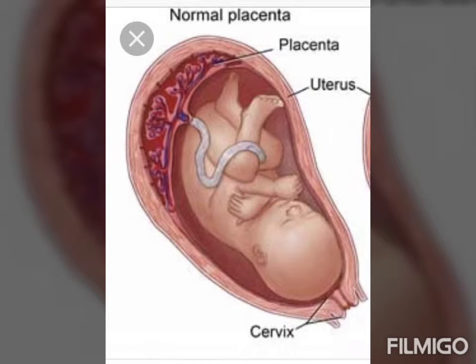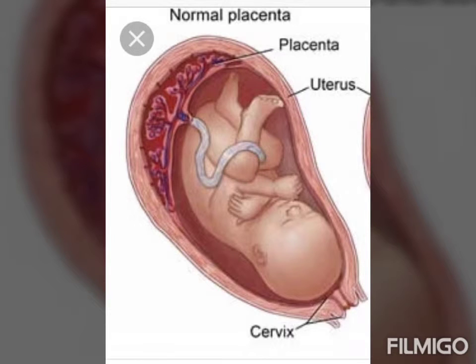So, in viviparity, the young one is developed inside the mother's body and is nourished in the uterus through the placenta. Example, the majority of mammals including human beings are viviparous.